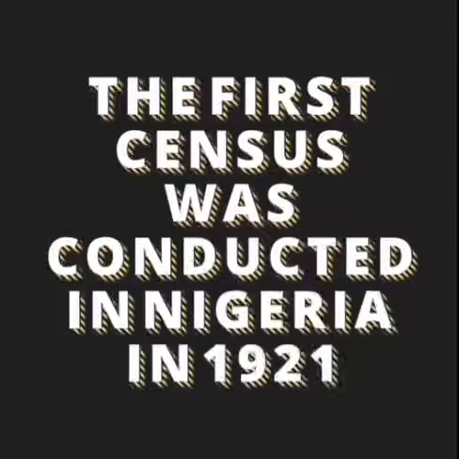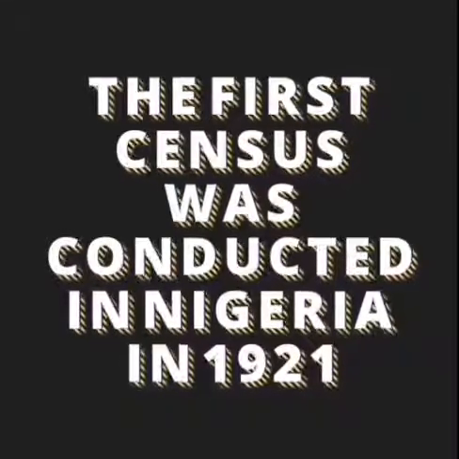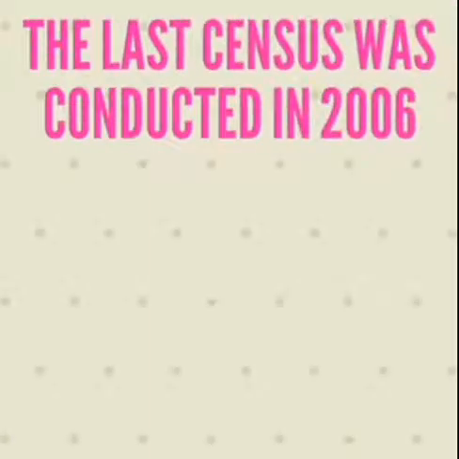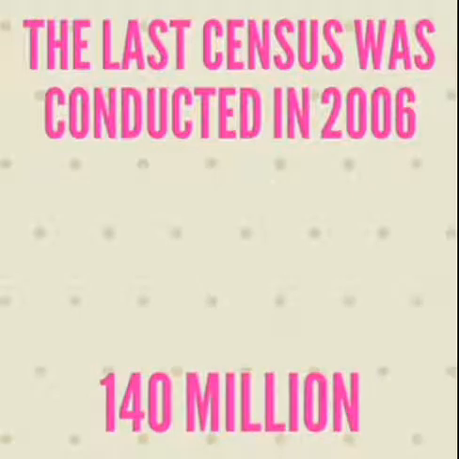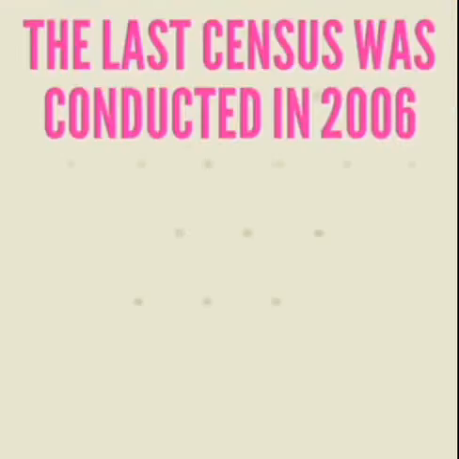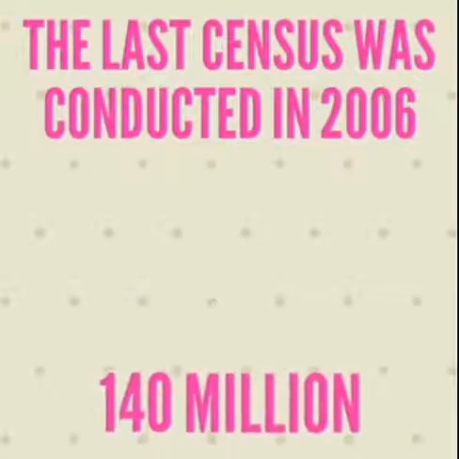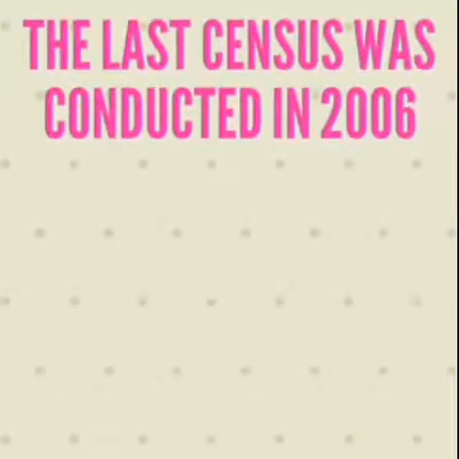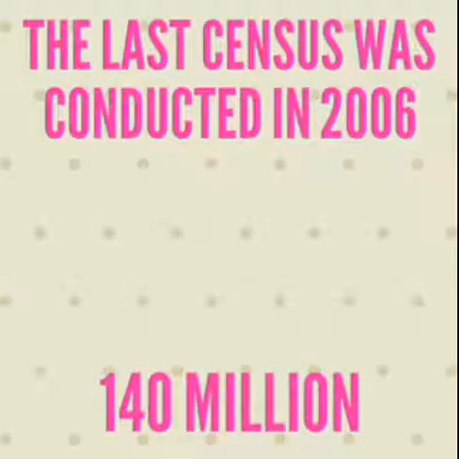The first census that was conducted in Nigeria was done in the year 1921. And the last census that was conducted in Nigeria was done in the year 2006. And that gave Nigeria the figure of 140 million people. So the last population census was conducted in 2006 with a population figure of about 140 million.